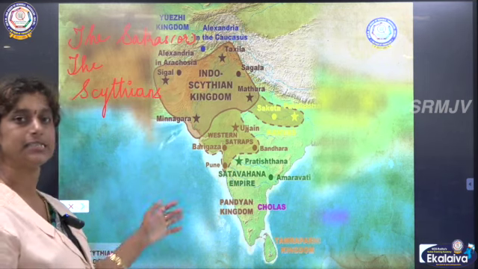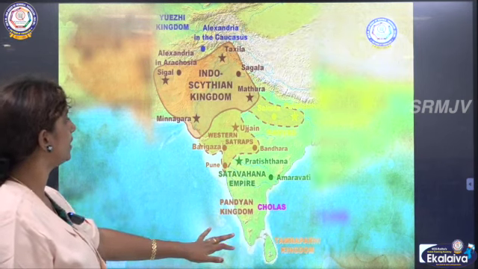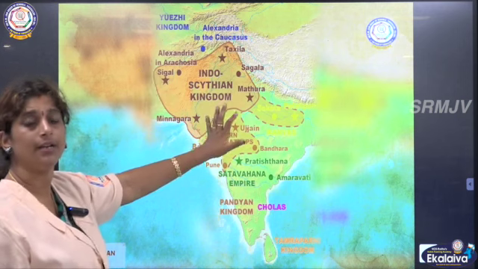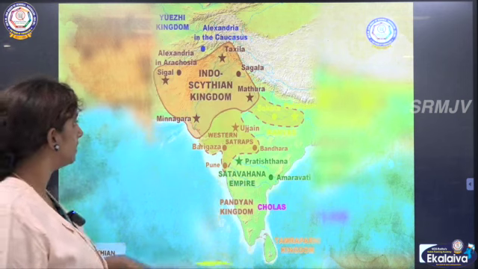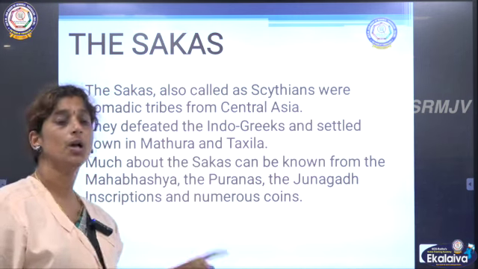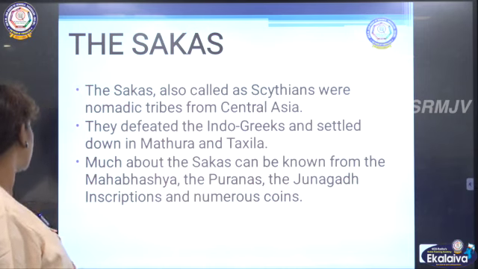Right? So let us see who they were and what they did. So here you could see this place completely covered is the Scythian kingdom. So here the Sakhas, who were also called Scythians, were nomadic tribes from Central Asia.